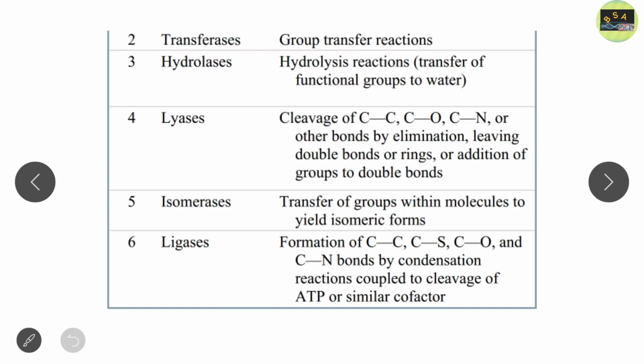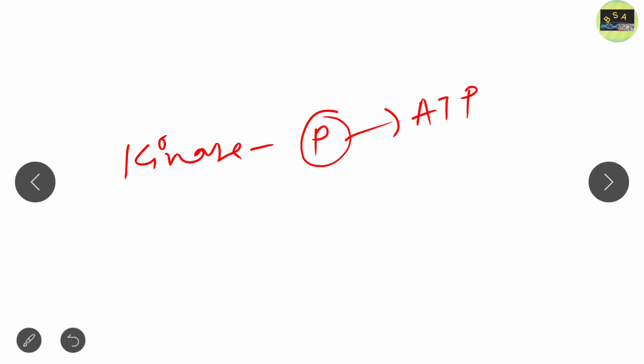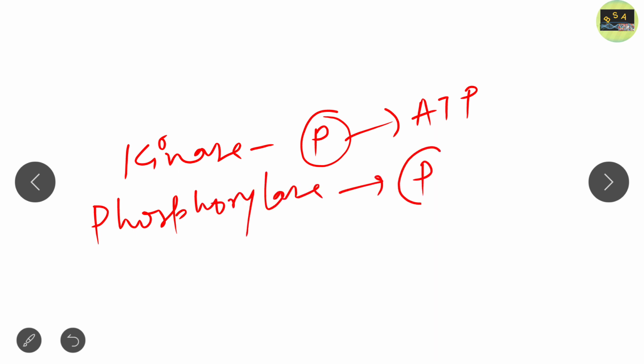Now go to class 2. So this is class 2, that is transferase. What does transferase mean? Transfer, that is group transfer reactions. A simple example of transferase, just note it down, is kinase. It transfers a phosphate group from ATP. Clear? For example, phosphorylase also transfers a phosphate group, but in this case the phosphate group is transferred from inorganic phosphate.